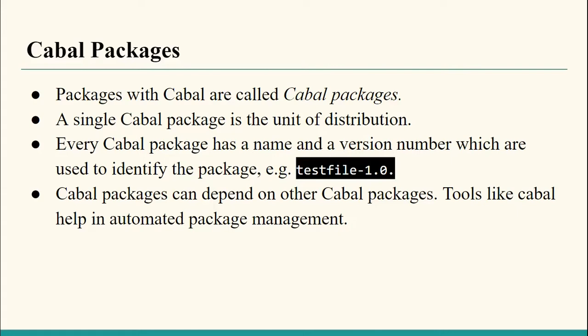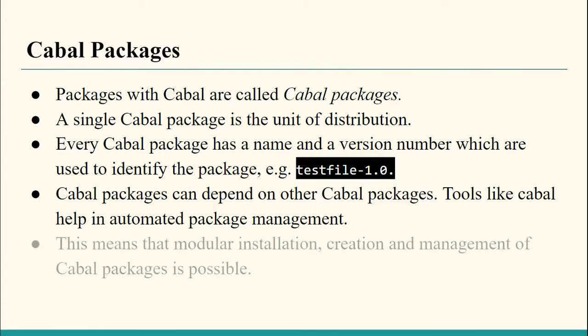We are basically using them interchangeably. We can use the command line tool Cabal to automate the package management process of Cabal packages, like we use the terminal to automate the package management process of new or old software that we try to install and uninstall on our Linux systems. This all means there is a modular installation, creation and management process.